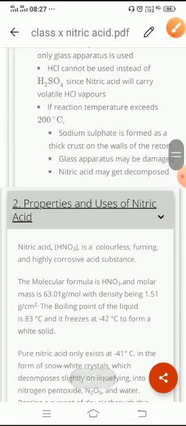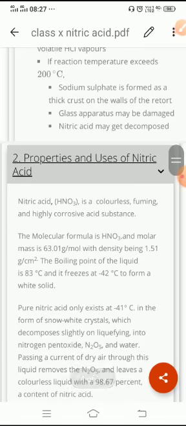Now, properties and uses of nitric acid. Nitric acid is a colorless fuming acid. Why a fuming acid? Because in concentrated form, it is continuously decomposing into oxides of nitrogen, which is seen in the form of vapors continuously coming out, so it is fuming.